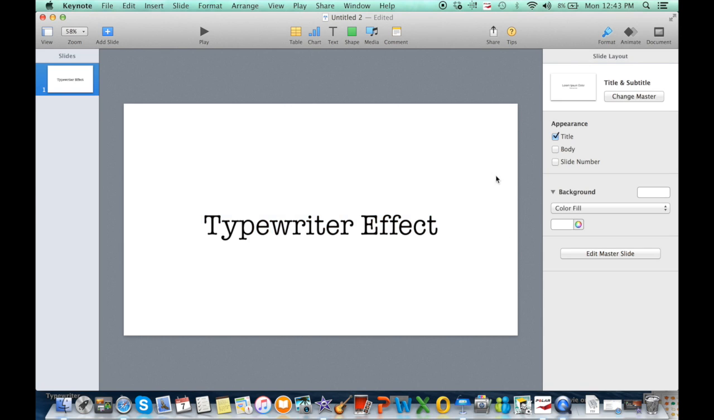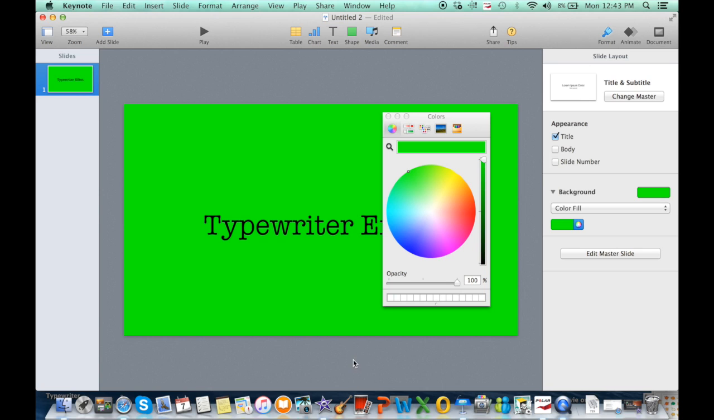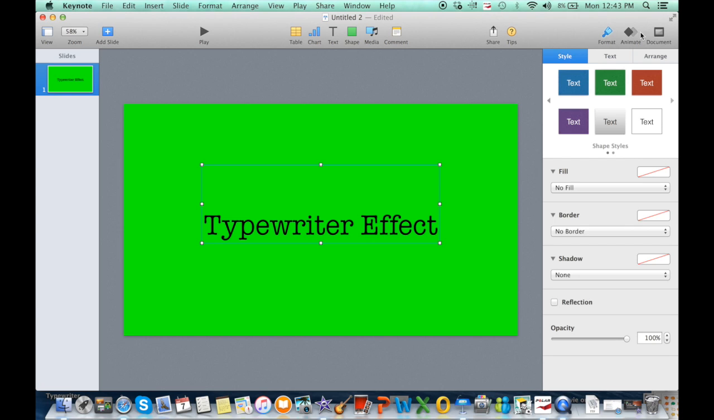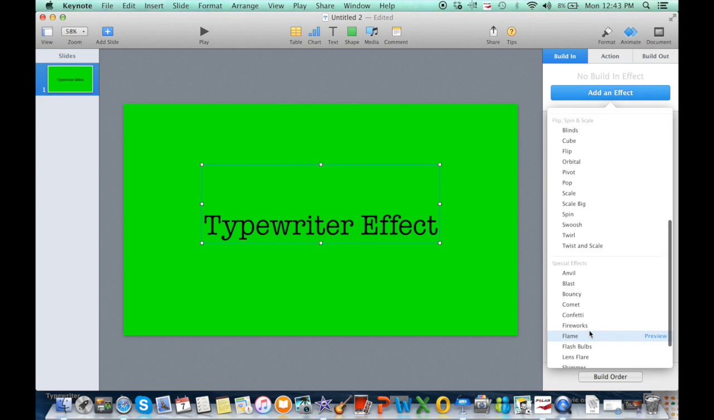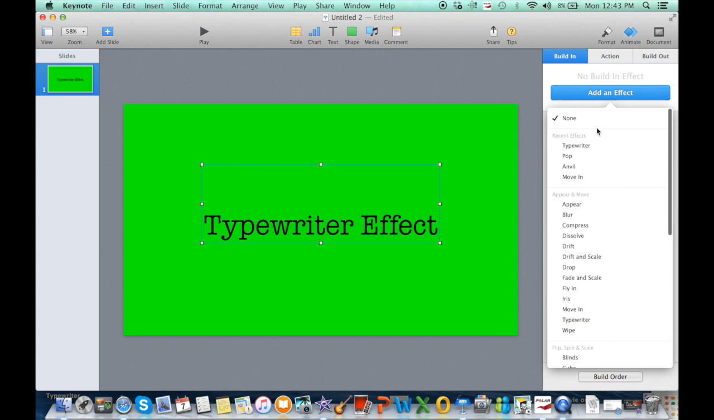And then you're going to click onto the slide again. So you're here, click back onto the slide, go into Format, and change the slide to a bright green. And what this is going to do is it's going to create a green screen effect. And then go click back onto your font, click Animate, and then click Add an Effect. So you scroll down until you find the typewriter effect. I have it in my recent effects, but if you just go down, then you'll see it. Click Preview to make sure it's the one that you want.